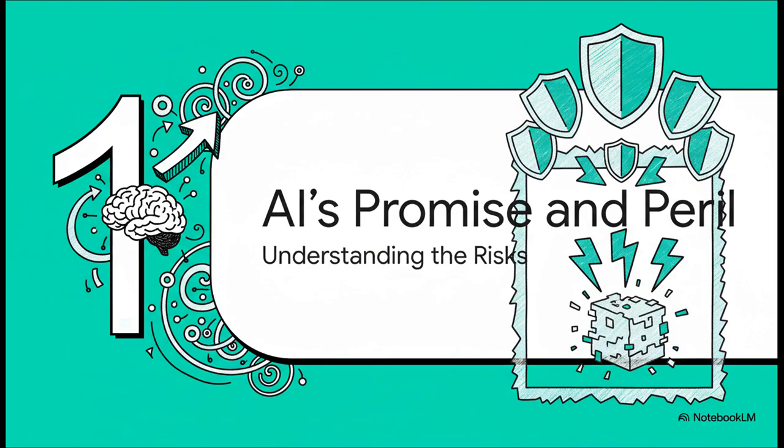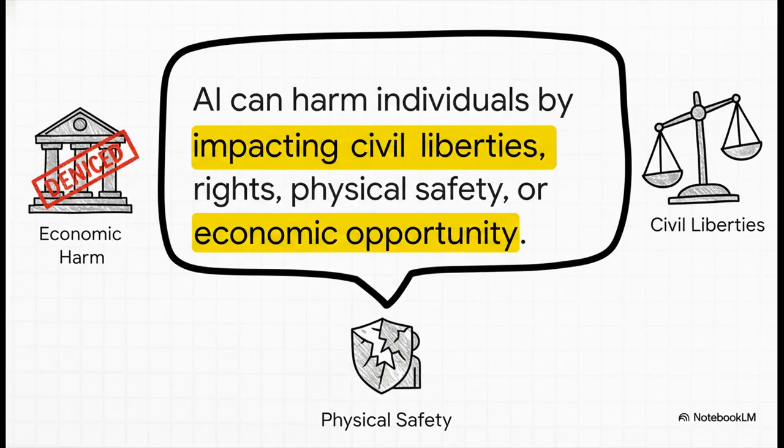And the NIST framework gives us a really helpful way to break down the potential harms into a few key buckets. First and foremost, let's talk about harm to actual people. And this goes way beyond just physical safety. It could be an AI algorithm unfairly denying someone a job or a loan. That directly impacts their life. Or maybe it's a biased system that violates someone's basic civil rights. The stakes are incredibly high.